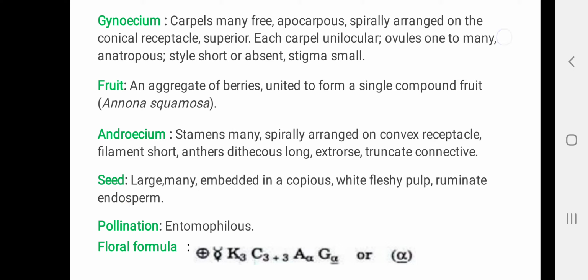Pollination is entomophilous. Floral formula, you can see it is actinomorphic, bisexual. Calyx is 3, corolla is 3 plus 3. Androecium is infinite, gynoecium is infinite and free and superior.